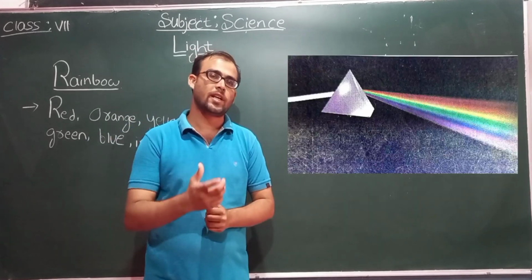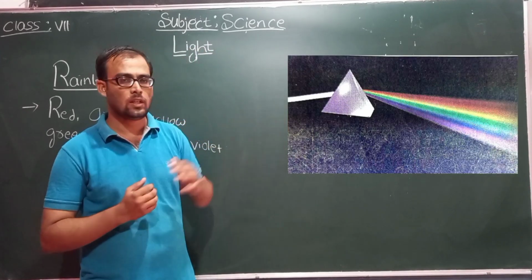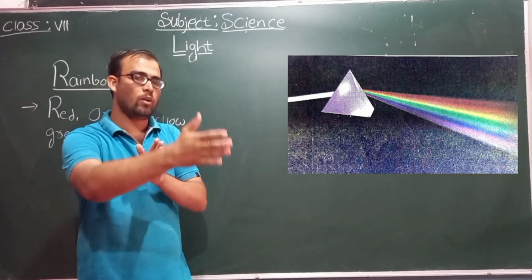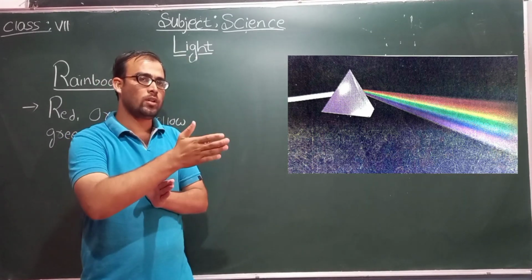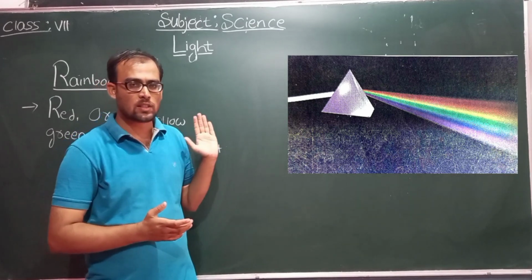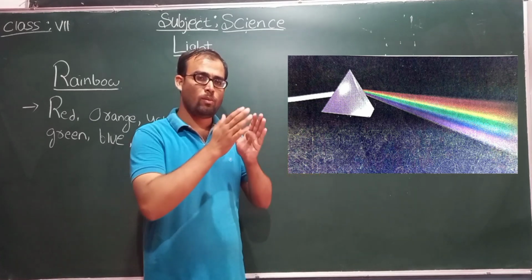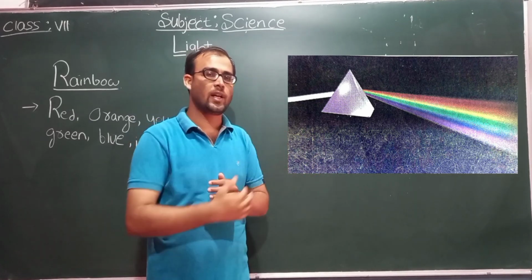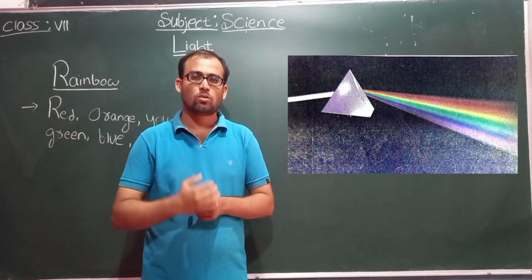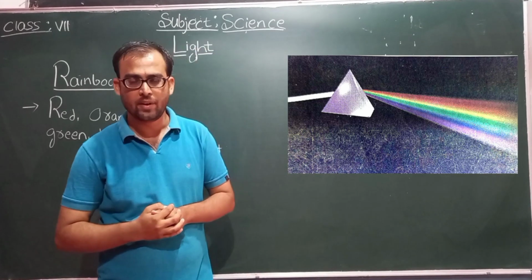Take a prism and allow the sunlight to fall on it, and keep a white sheet or cardboard with white paper at the other end. After refraction you will see the 7 different colors on the white screen. This is how we know that sunlight is made up of 7 different colors.